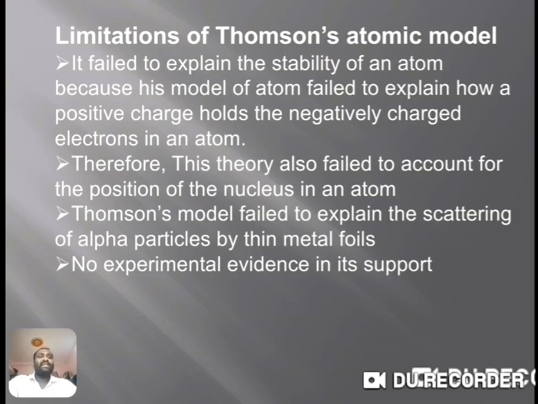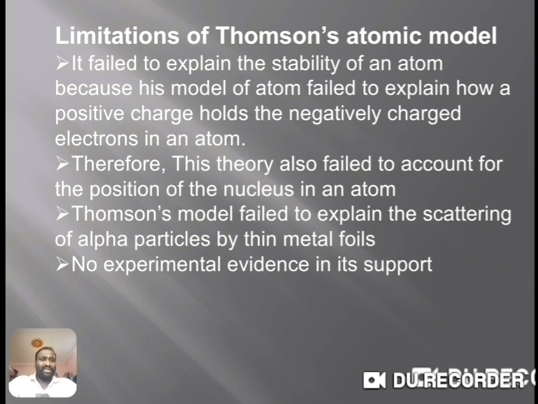So what are the limitations of the Thomson atomic model? It failed to explain the stability of an atom. His model failed to explain how the positive charge holds the negatively charged electrons in the atom.